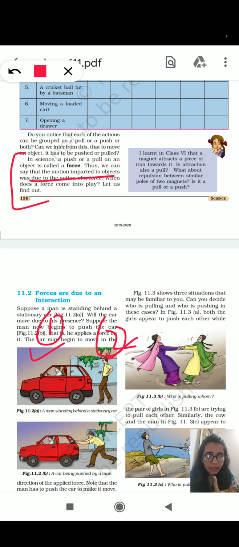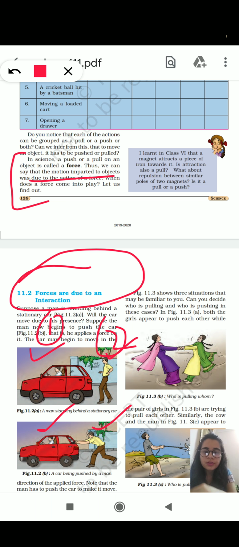And the second condition is there must be interaction between the two objects. That is, when the man will touch the car, will push the car, then the car will move. So force is a push or a pull applied to an object. And also for force to come into play, there has to be two bodies. Also, the force will come into play when there is interaction between two bodies. So here we have studied force is due to interaction between the bodies.